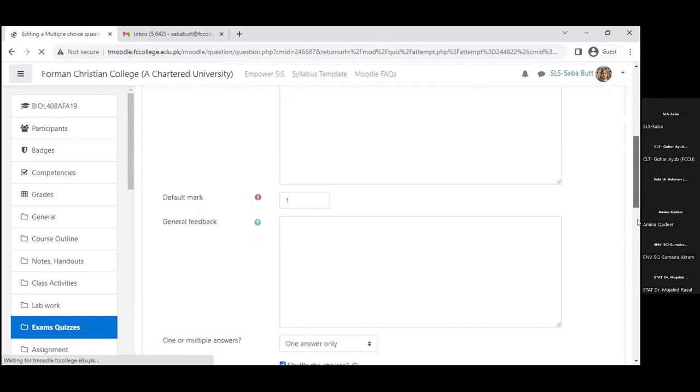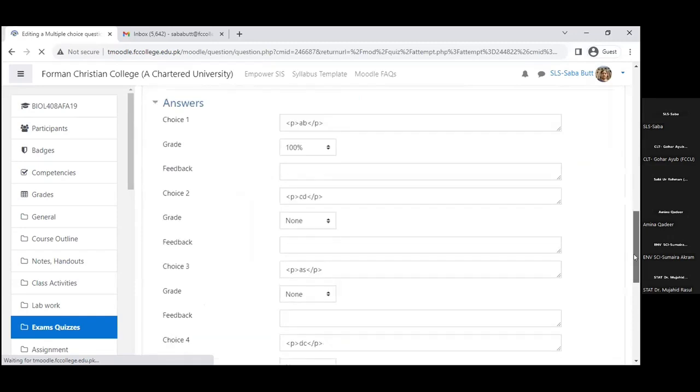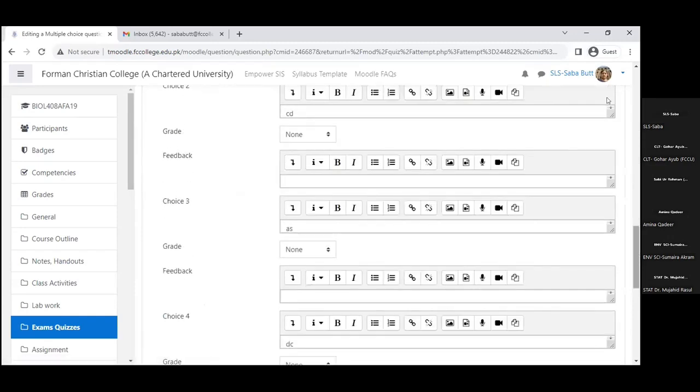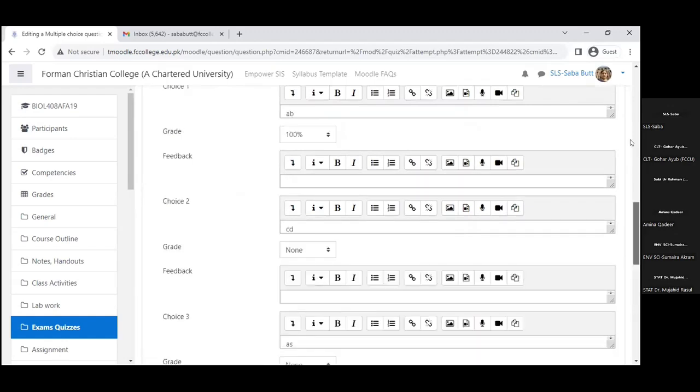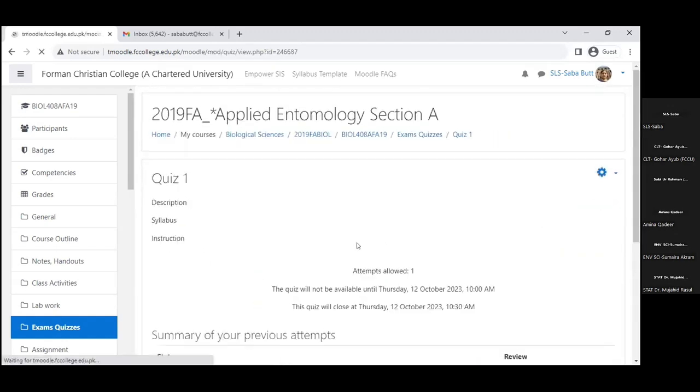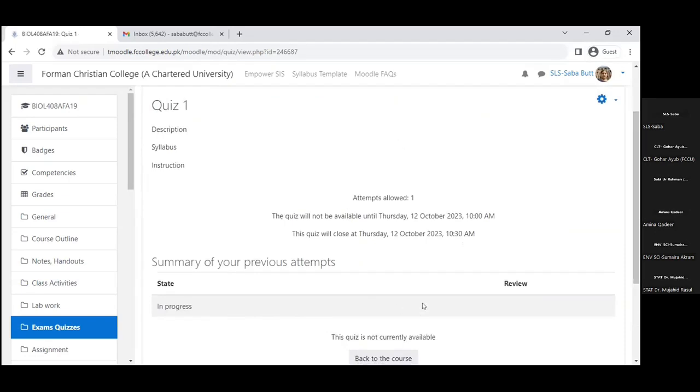Whenever you make any changes, you can go to save changes, and so I go back to the quiz. So here, when a student opens it, when it is open, they will have an option to open it.